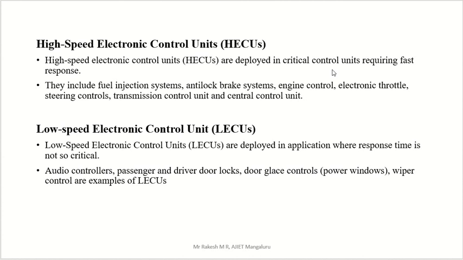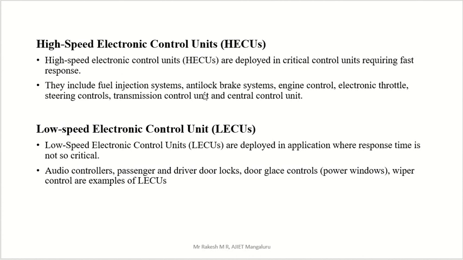some examples of critical control units, such as the fuel injection system. In a car, and mainly in these slides we are concentrating on automotive things, that means automobile areas, so just think only related to that. So for the fuel injection system we are going to use these high speed electronic control units, and also anti-lock braking, that is ABS, because we need a very high response in this case.